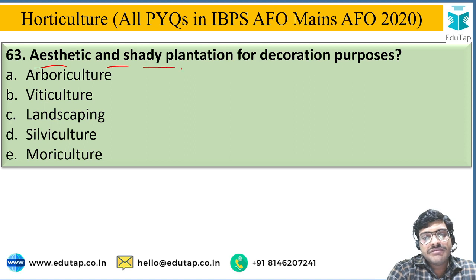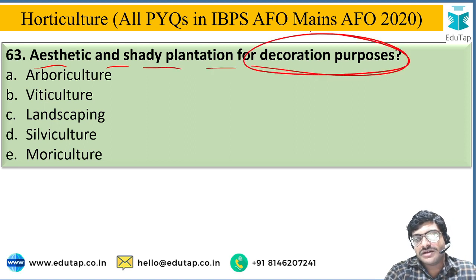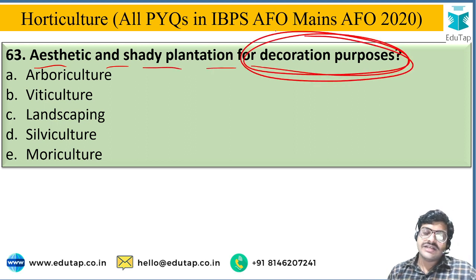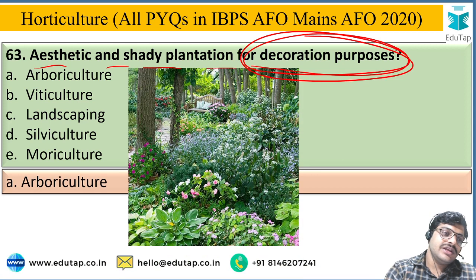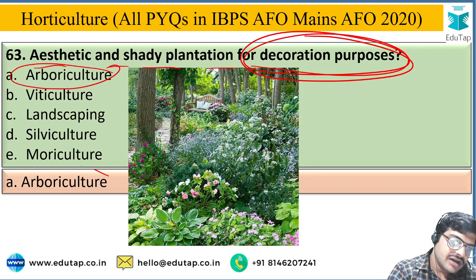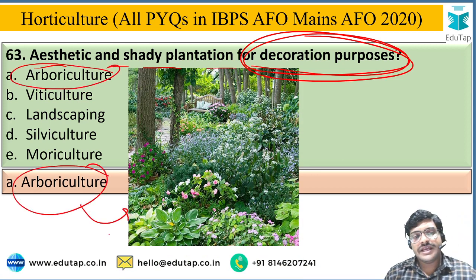Next, aesthetic and shady plantation for decoration purpose. So what is the term for this? And the options are arboriculture, viticulture, landscaping, silviculture, or moriculture. And the correct answer is option A, arboriculture, where aesthetic and shady plantation are planted for decoration purpose. In this image you can see here.